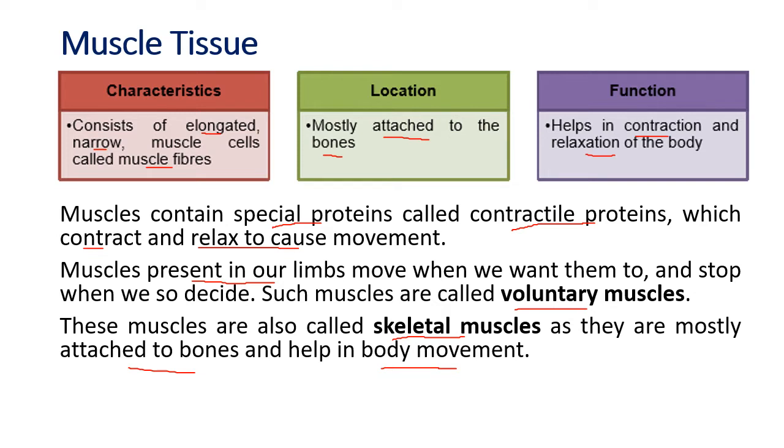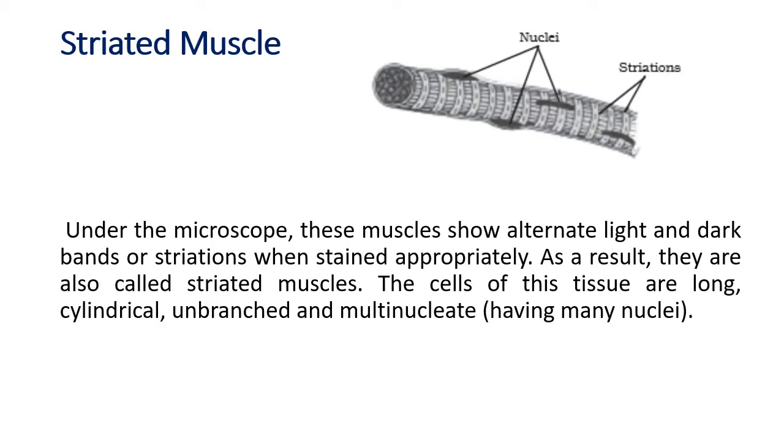Now we'll see the different muscle tissues in our body. So these are the voluntary muscles. We talk about the first one, the voluntary, which is in our direct will. Now the first type of muscle is the striated muscle.